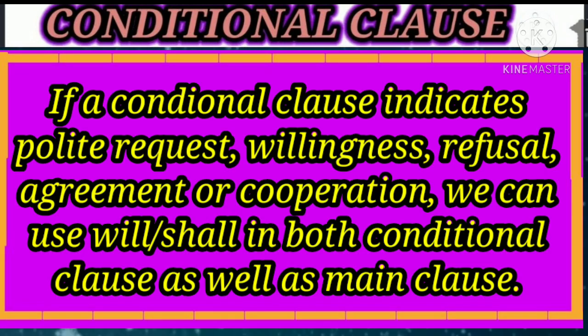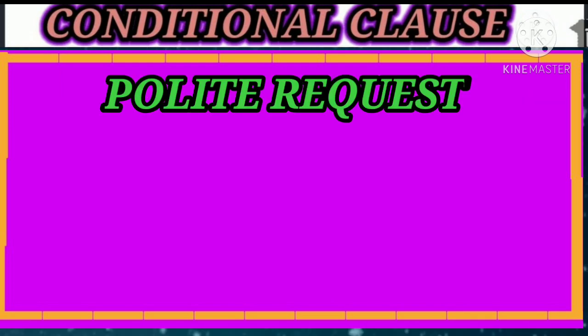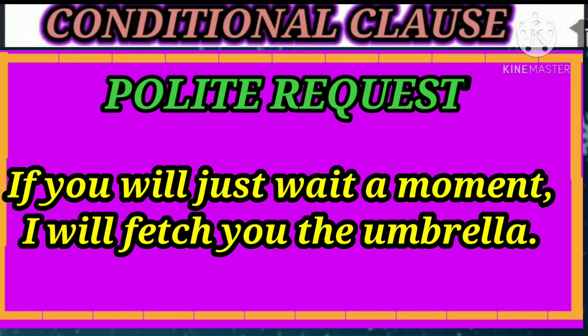Remember here, students, if the conditional clause indicates polite request, willingness, refusal, agreement or cooperation, we can use will/shall form in the conditional clause as well as the main clause. Take the example of polite request first. If you will just wait a moment, I will fetch you the umbrella.